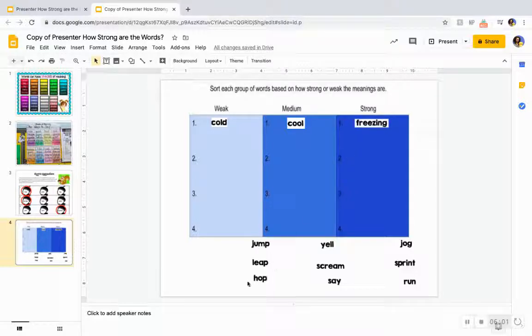It's going to be up to you to take these words and sort them. So jump, leap, and hop, which of these three goes weak, medium, strong? Then you can go to yell, scream, and say, and jog, sprint, and run. You drag them and drop them here. Once your words are in the correct spot, you're all done, and you can go back out to the assignment and mark it as done.